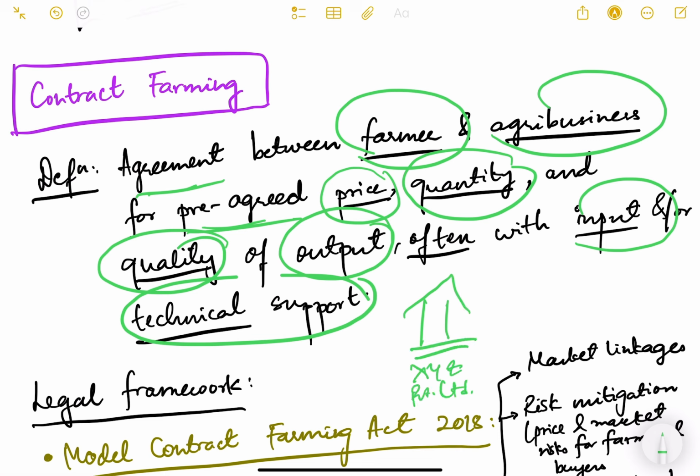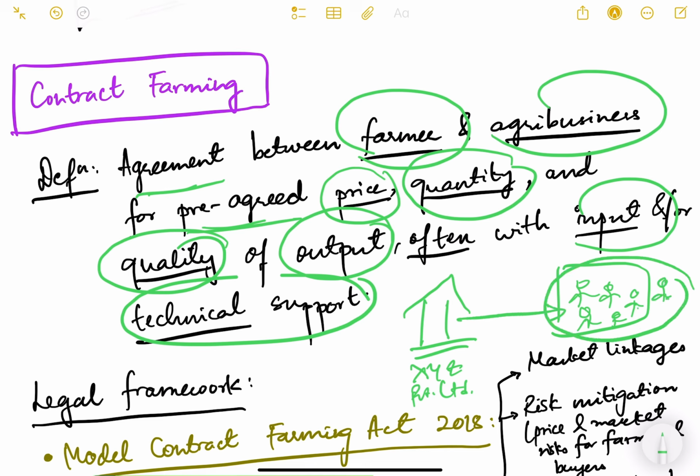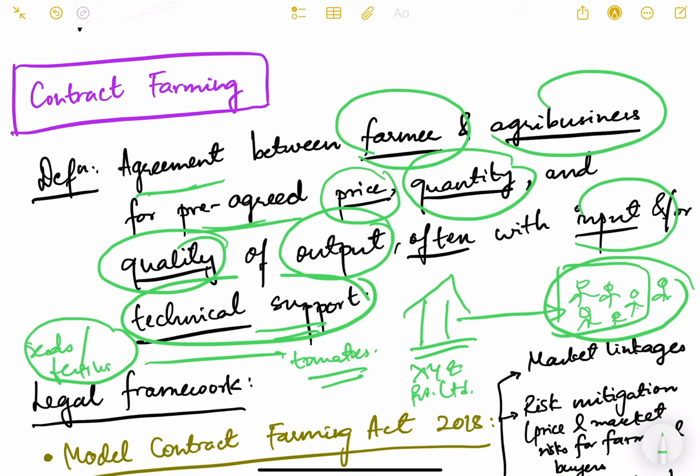So this company is into agri-business, and there is a village where there are 10 farmers. What this company will do is make an agreement with these farmers of this village and say that we will give you the seeds, fertilizers, and all the inputs and all the technical support also needed to grow, say, tomatoes. So you grow tomatoes for us, and we will buy back these tomatoes at, say, rupees 50 per kg from you.